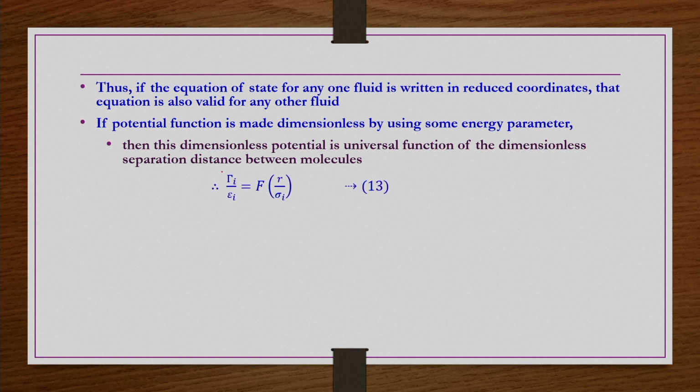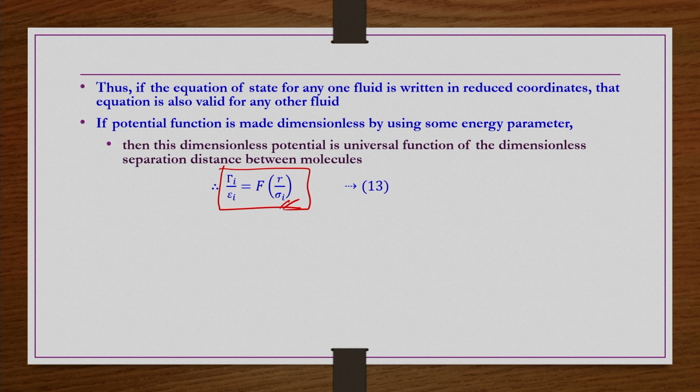As I mentioned, if you non-dimensionalize the intermolecular potential using the minimum potential energy epsilon minimum, then it is going to be one single universal function of the dimensionless separation distance r by sigma for any gas that you take, for any gas of one particular class. There are several classes of gases.